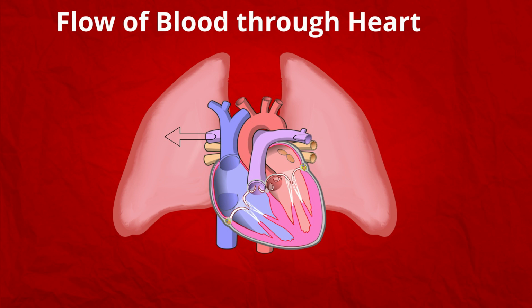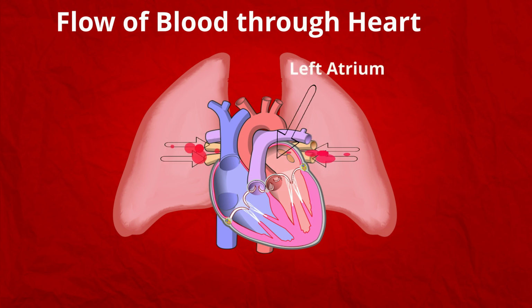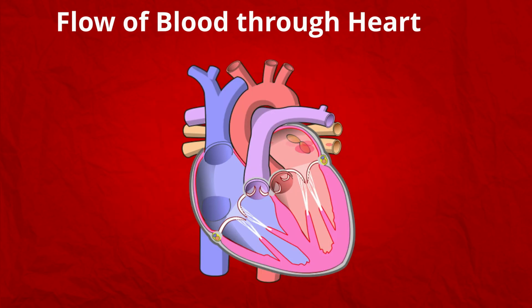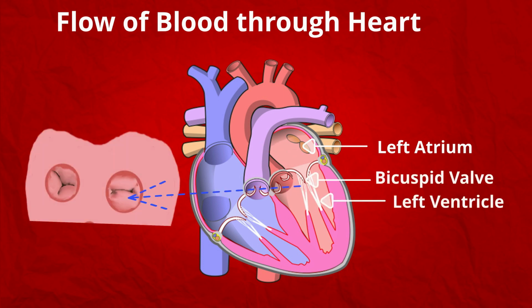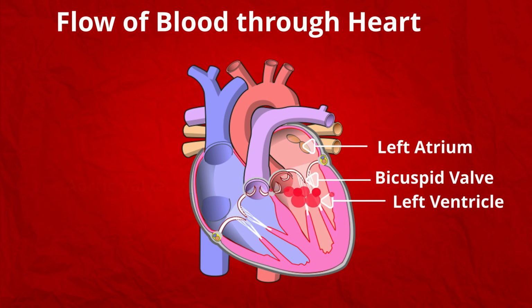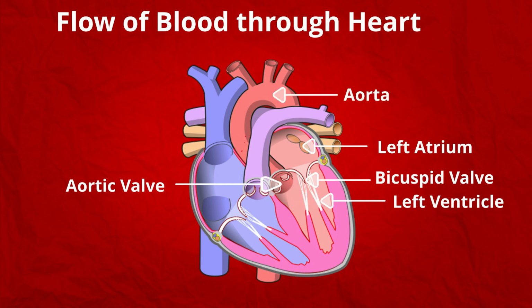The left atrium receives blood from the lungs through pulmonary veins. Pulmonary veins transfer oxygenated blood to the heart. Blood passes from the left atrium into the left ventricle through the bicuspid valve, which is also known as the mitral valve, which has two cusps. Blood passes from the left ventricle through the aortic valve into the largest artery of the body, the aorta. Some of the blood in the aorta flows into coronary arteries, which branch from the aorta and carry blood to the heart wall. The remaining blood is carried by branches of the aorta, called arteries, to all parts of the body.